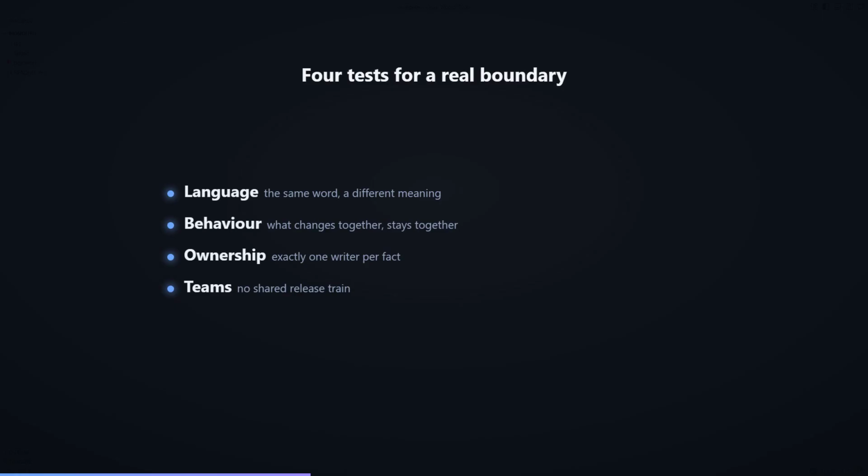Follow the language. Where a word changes meaning, you crossed a boundary. Follow the behavior, group what changes together. Follow ownership. Exactly one context may write a given fact. Then check it against teams. A boundary that forces 2 teams into one release train every sprint is drawn wrong.